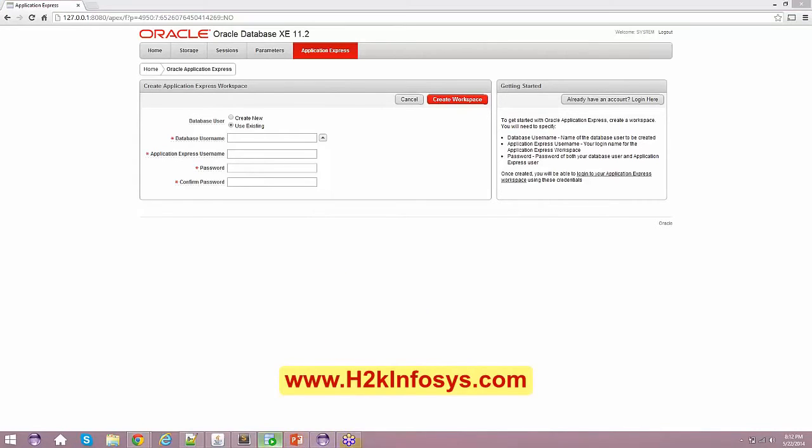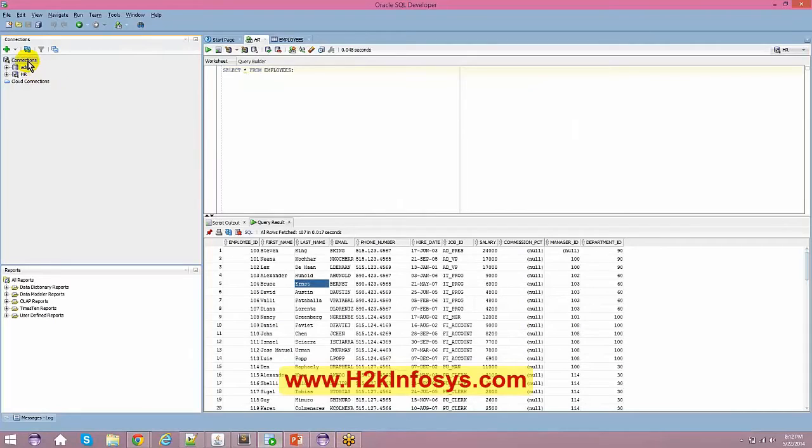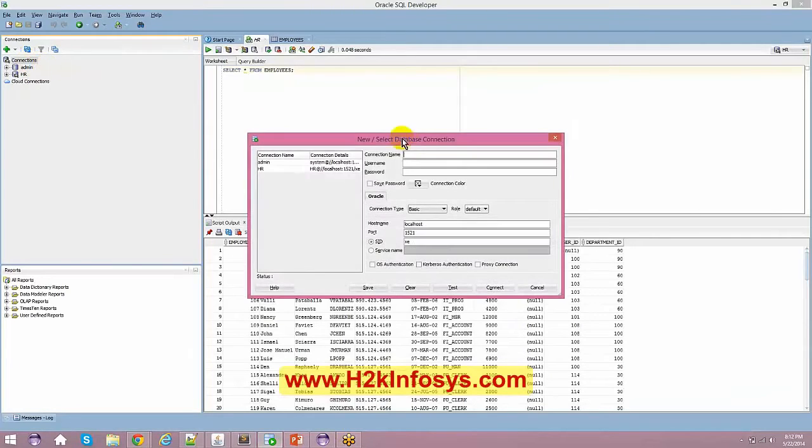so that you can directly come to your SQL Developer here and just say right click, new connection, and connection name, anything you can give, username as HR, password as HR, and these things will be as it is. Okay.